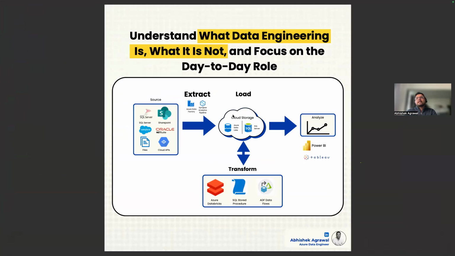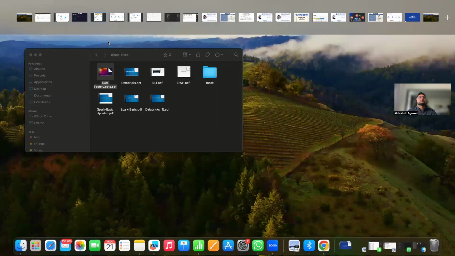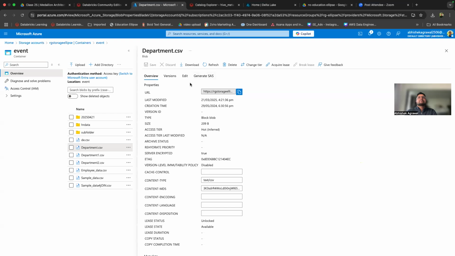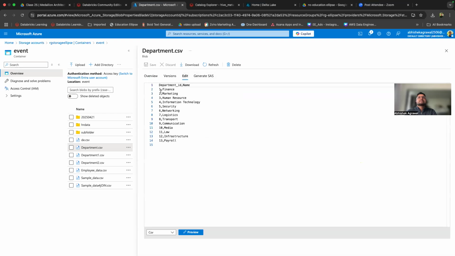So suppose you check whether the data is in proper fashion, whether you have clean data or not, right? Suppose when we are moving the data over here, somebody figured out that in this particular department table, sometimes it's not 1, it's 1A. It's actually bad data, right? So the data engineer's job is to clean the data. Sometimes it's written like this, but sometimes it's written like HR and somebody changed it, right?